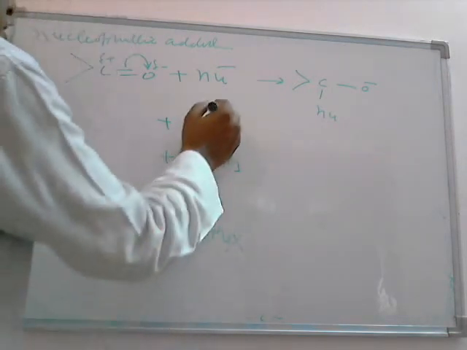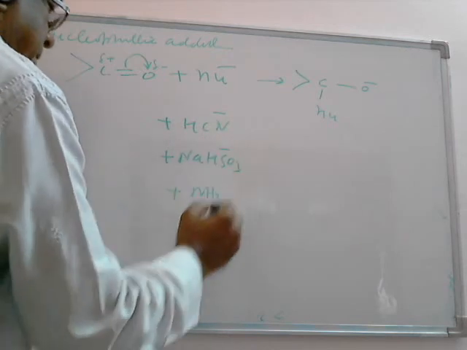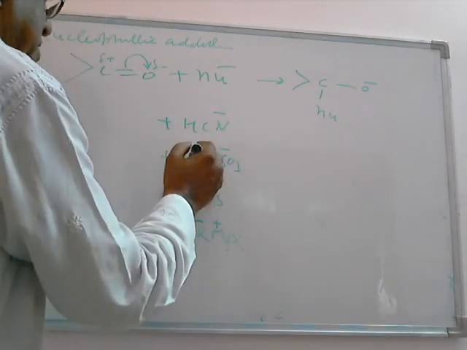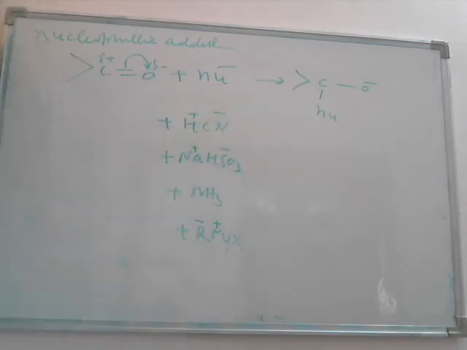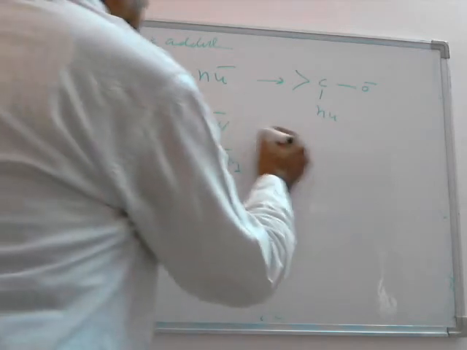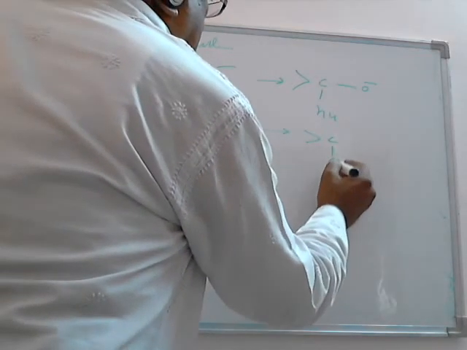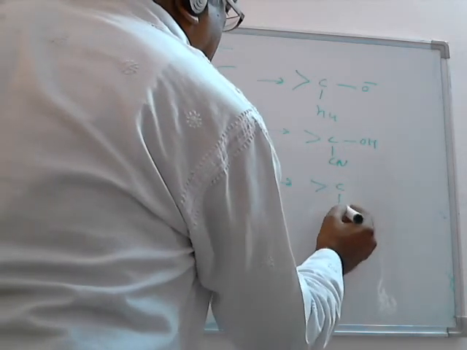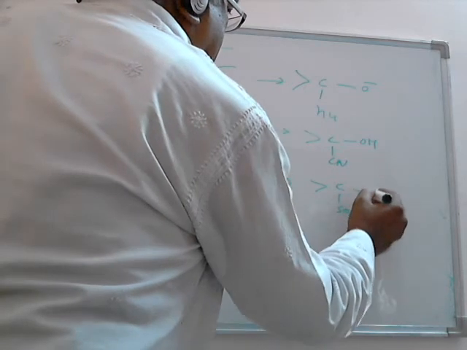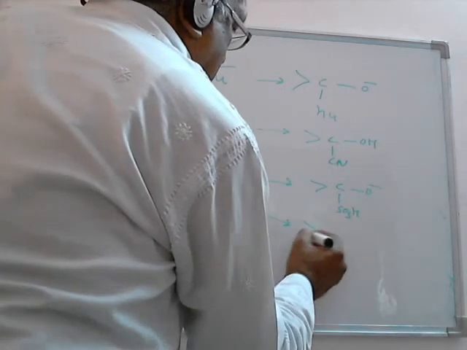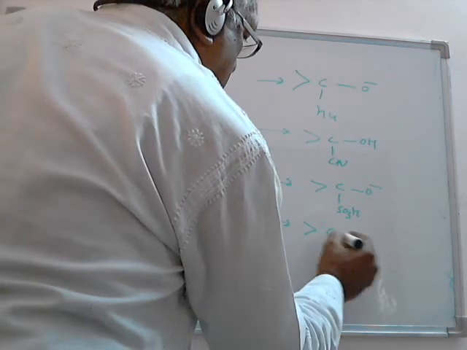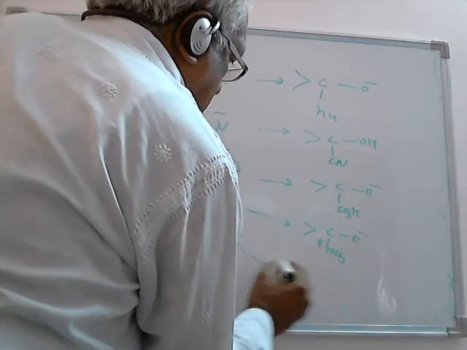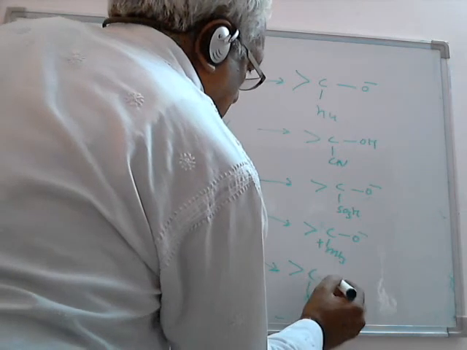So all these give the nucleophile. The negatively charged species is known as a nucleophile and the positively charged as an electrophile. The nucleophile is added to the carbon, and the electrophile will be added to the oxygen. Here also the nucleophile will be added to this.